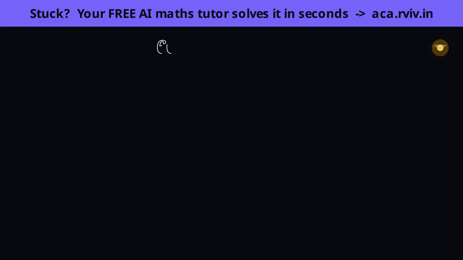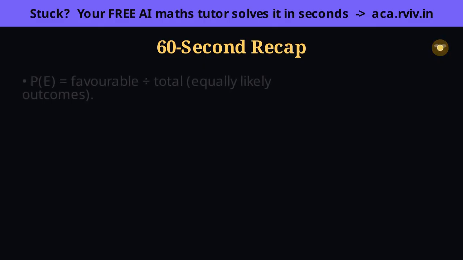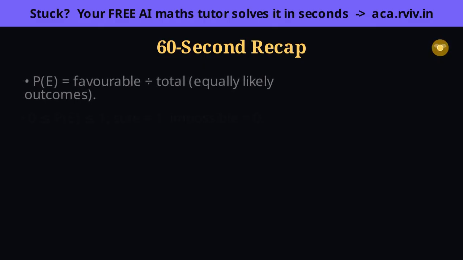In 60 seconds, and remember the reason behind each. Probability is favorable over total, but only for equally likely outcomes, so check that first. It's always trapped between 0 and 1, because favorable can't beat the total or go below none. Sure is 1, impossible is 0.